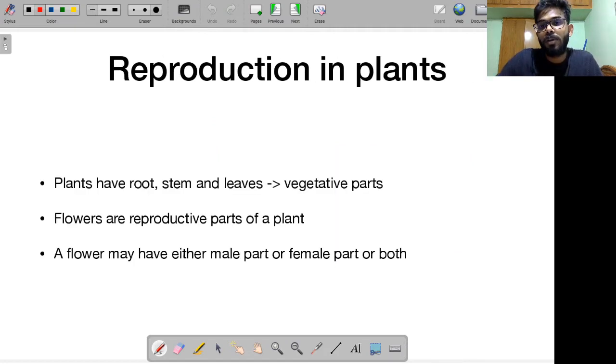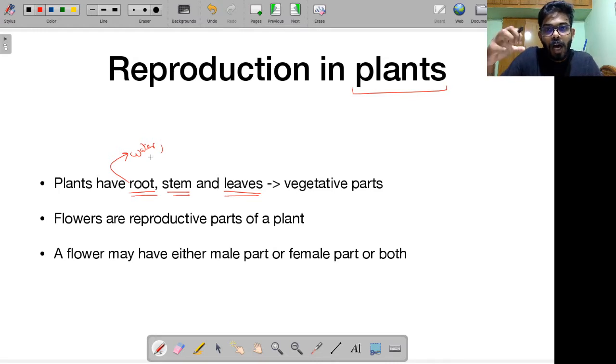We already talked about different parts of the plant when we discussed class 6 NCERT. In case you have missed that video, you can definitely go back and watch the same. As you know, plants have roots, stem, and leaves, right? Roots, remember, are absorbing water and minerals from the soil, etc. The roots are anchoring the plant to the soil. I told you about the stem. Stem is responsible for conduction of water, food, etc. Water is required by the leaf for the process of photosynthesis, so it is the stem that ensures that water from the roots is taken to the leaves.